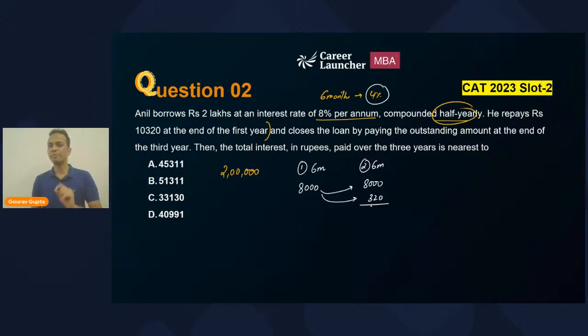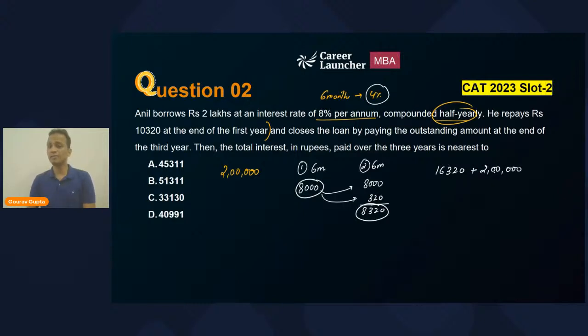So for the second period of 6 months, the total interest will be 8,320. So now I can say that for the first year, the total interest will be 8,000 plus 8,320, that is 16,320.